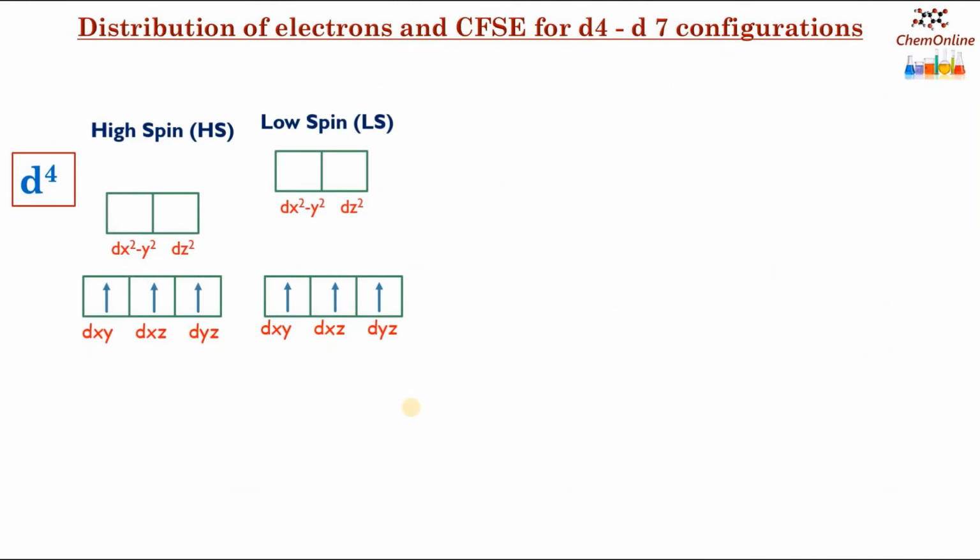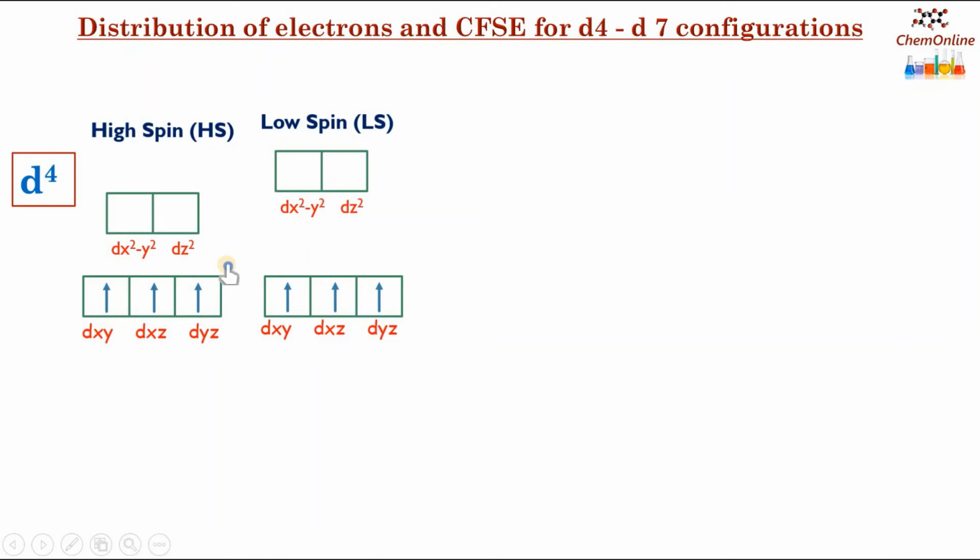Now let's see how electrons are distributed in the high spin and low spin complexes. First, consider a D4 species. In a high spin complex, that is when the ligands are very weak. Weaker ligands will cause lesser crystal field splitting. So that means this energy gap is less. So the initial 3 electrons will occupy the lower energy orbitals, and the 4th electron may either occupy the upper energy orbital or it may get paired up.